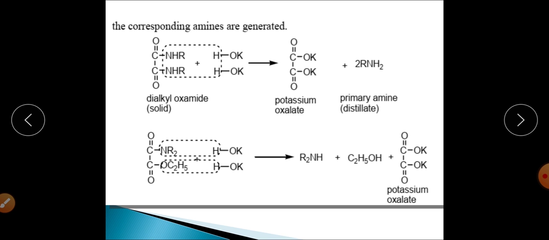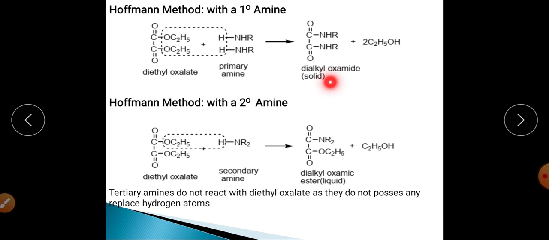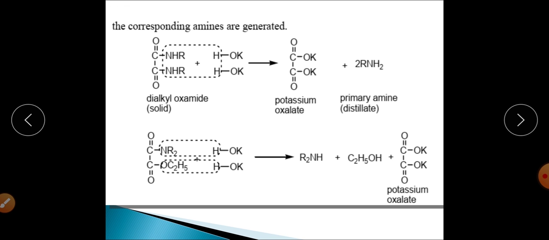The liquid one is dialkyl oxamic ester and the solid component is dialkyl oxamide. They will be separated by simple filtration, and after that the primary and secondary amines will be recovered from the product that has been synthesized by the reaction that we have just explained.